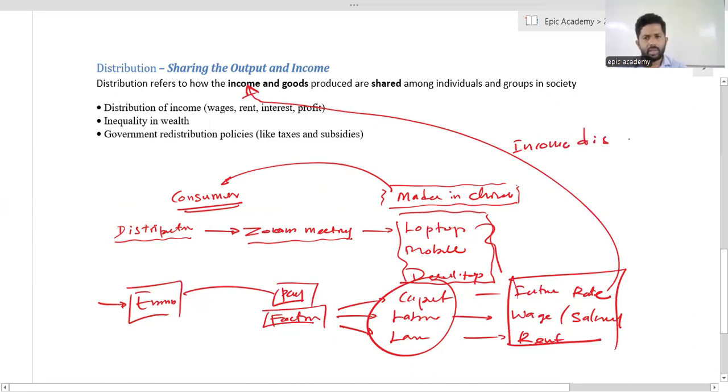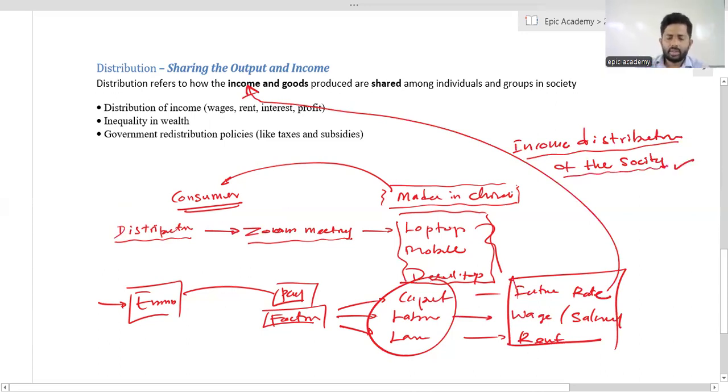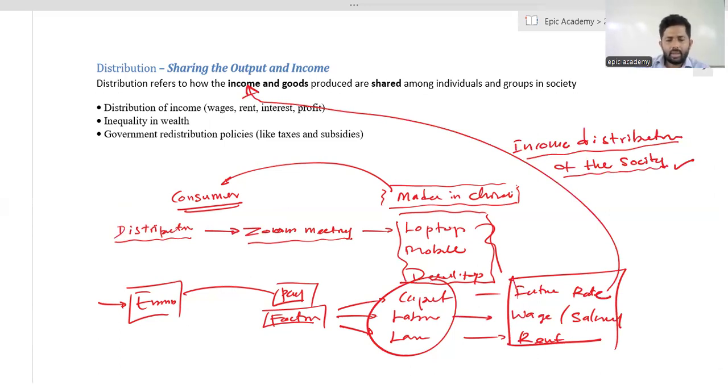of the society. Because according to that, the income of the businessmen can be shared among individuals and groups in the society.